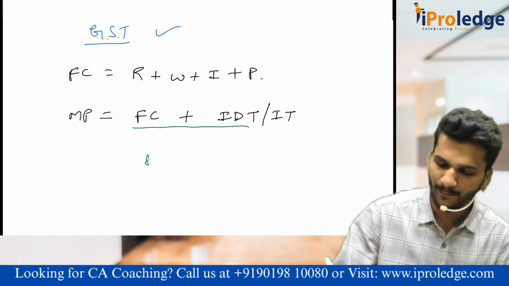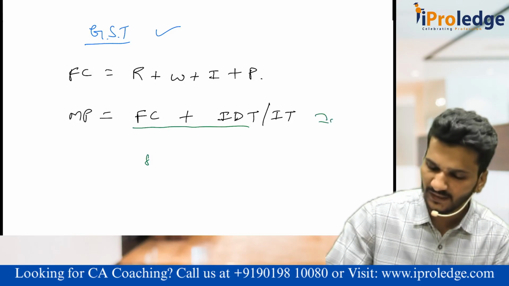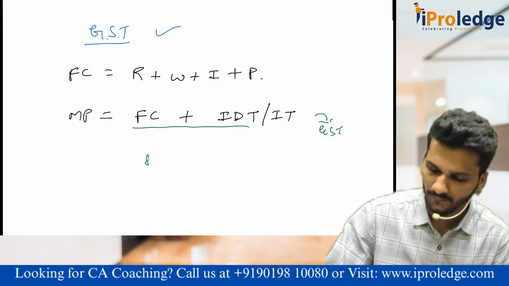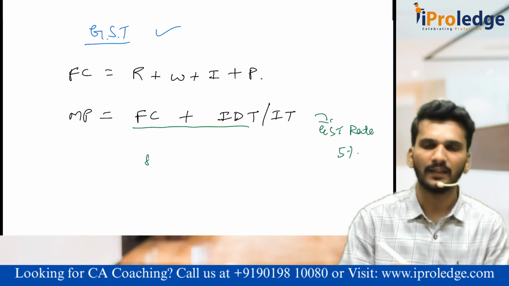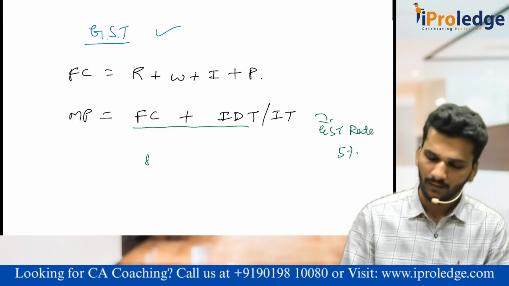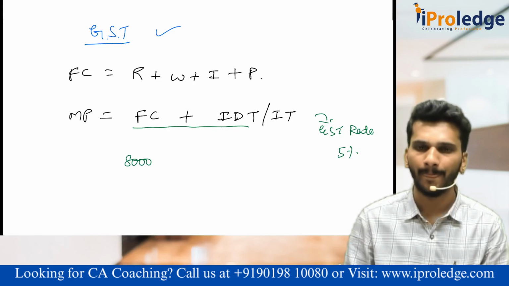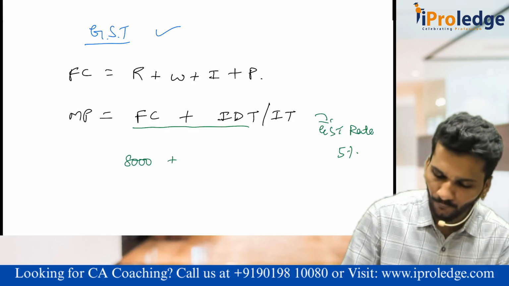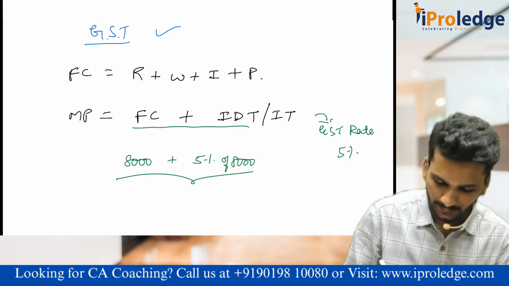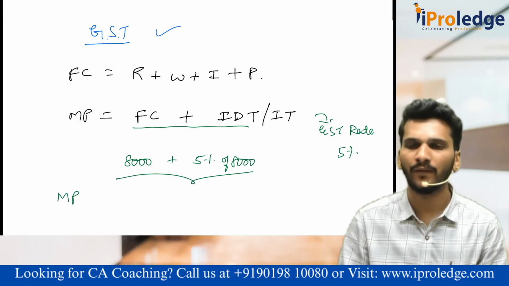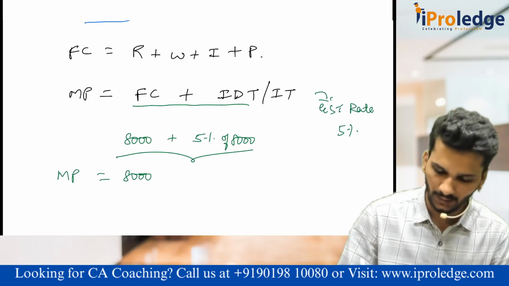Sir, what is this IDT? Consider, for simplicity's sake, the GST rate on the pencil is 5%. Yes, sir. Understood. What is the factor cost? It is 8,000. The moment you pay 5% of 8,000, it becomes the market price. What is 5% of 8,000? 8 fives are 40.